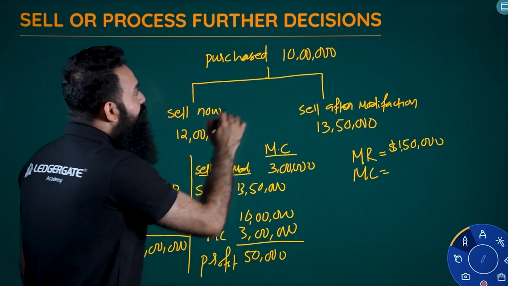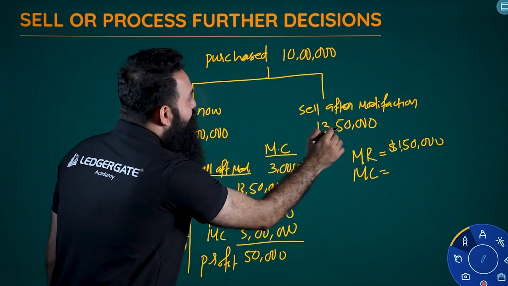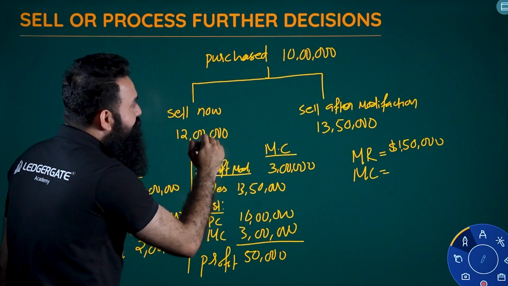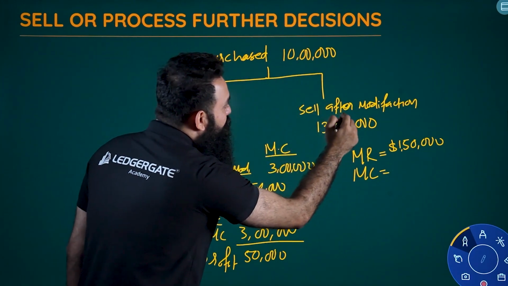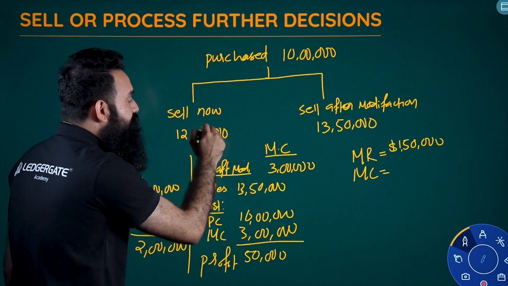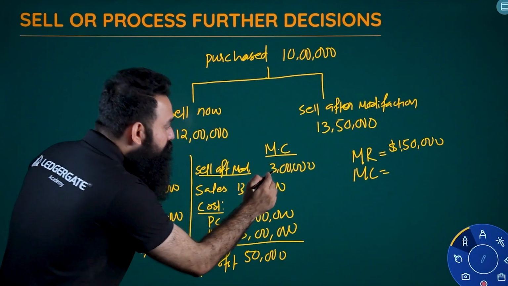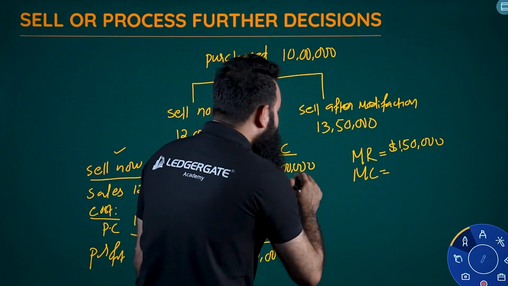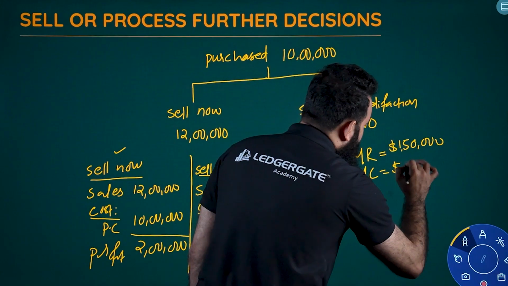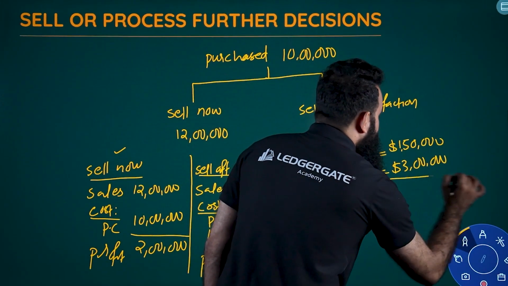If you are selling here, we have only this cost. But if you are selling here, we have this cost plus this cost. So here it is 10 lakhs only. If it is here, 10 lakh plus 3 lakh, 13 lakhs. What is the incremental cost? 3 lakh. So cost increment is not a benefit for us, right? So 3 lakh, we'll write it over here.